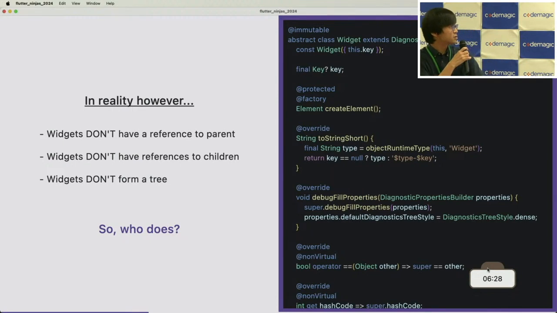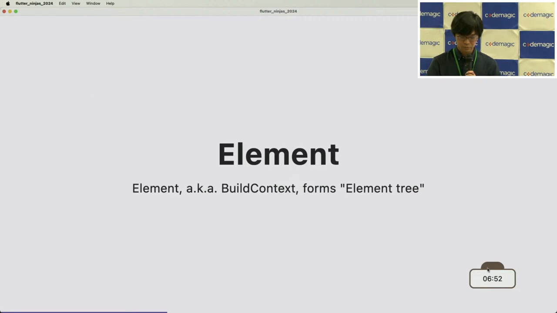But that's not the case in reality. If we go into the implementation source code of the widget, we soon find that we don't have any reference to parents or children. So widgets don't have a reference to the parent nor the children, and so widgets cannot form the tree. So who does form the tree? Here's where element comes in.